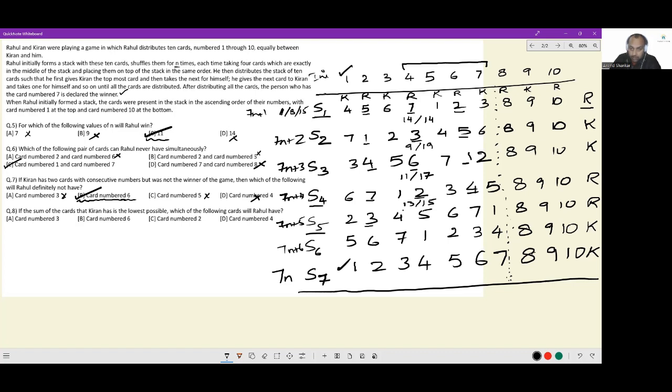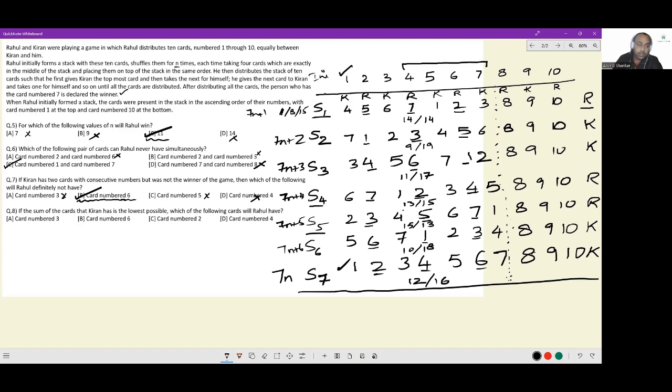Next one, 3 and 5 and 7. 15 is with Rahul, so 13 has to be with Karthik. Next one, 6 and 1 and 3. So 10 is with Rahul, so 18 has to be with Karthik. And then 2 and 4 and 6. So 12 is with Rahul, so 16 has to be with Karthik.